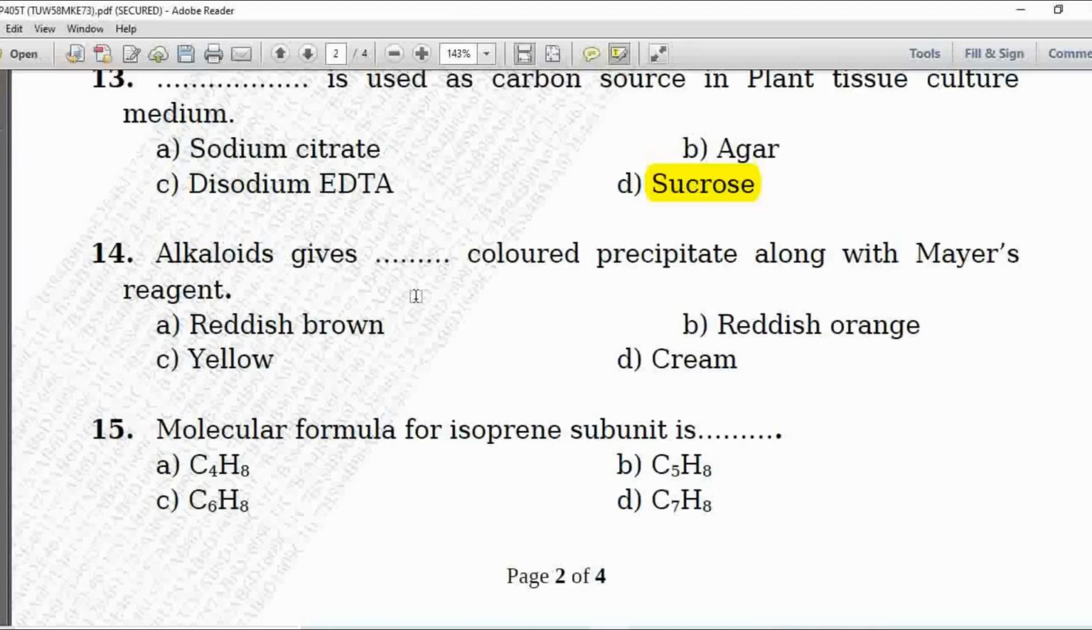Next MCQ 14, alkaloids give dash dash colored precipitate along with Mayer's reagent. Option A is reddish brown, B is reddish orange, C is yellow and D is cream. So here the alkaloids give dash dash colored precipitate along with Mayer's reagent, that is option number D, that is green. 15th MCQ, molecular formula for isoprene subunit is option A is C4H8, B is C5H8, C is C6H8 and D is C7H8. Here for the 15 number MCQ, molecular formula for isoprene subunit is option number B, C5H8.